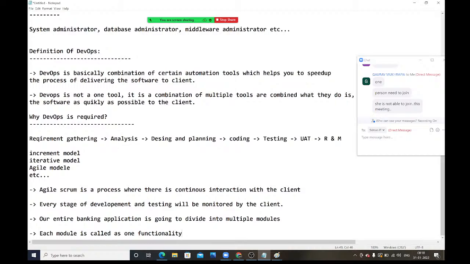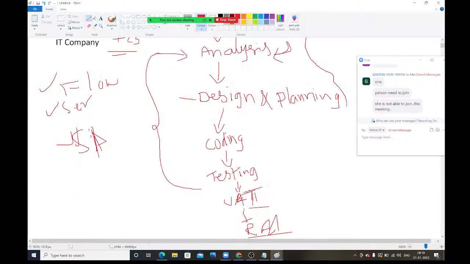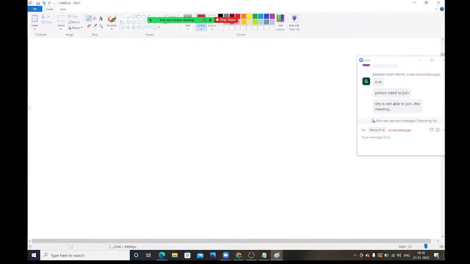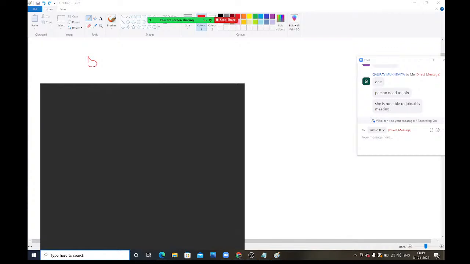So in this agile scrum, what is going to happen? Our entire application is going to be divided into multiple modules. Each module is called one functionality. Observe very carefully, very, very important. Our entire bank application is going to be divided into multiple modules. One minute, guys, I will take another one.